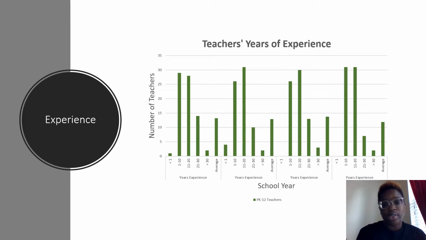Years of experience. I did notice that the majority of the teachers who teach at Salem High School have a lot of years of experience. It's not a lot of teachers from year to year that have less than a year of experience. Everybody has between 1 to 20 years of experience, which is really good. A lot of teachers have experience in what they're doing, so that can help as well.